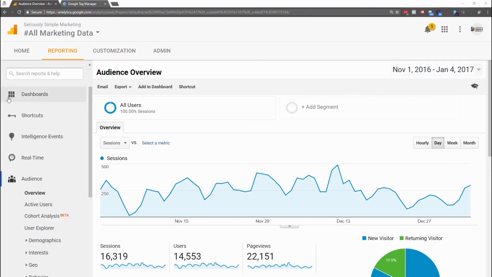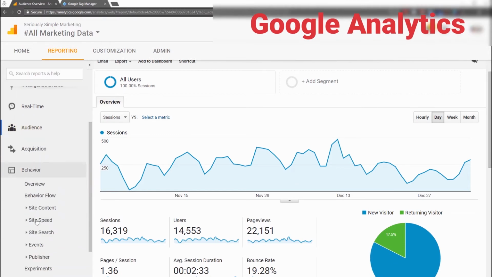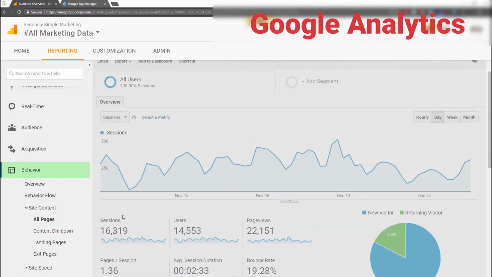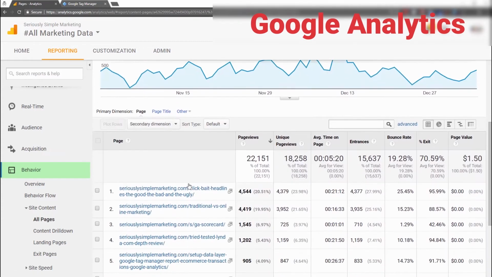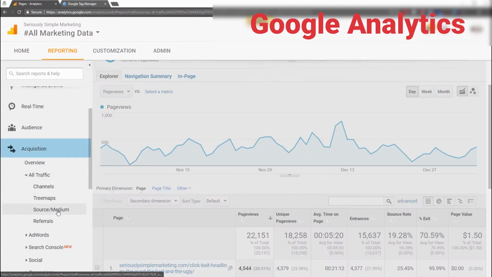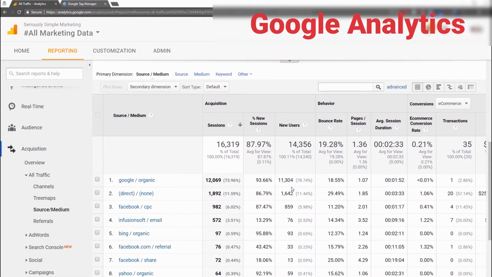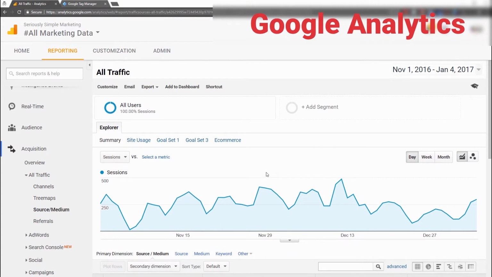So let's go ahead and just take a look at the actual difference. Here we've got something you're probably familiar with, which is Google Analytics. You can see we've got our audience reports, and of course I can click through to the behavior reports if I want to take a look at the pages that are currently being loaded on the site and what people are taking a look at. I can go into acquisition reports, take a look at the different traffic sources and what the results of those traffic sources are. So I can come through here and take a look at just about everything that's going on within our site. But you can see I'm using Google Analytics to take a look at the data that's already been reported. That is the tracking that's already happened.